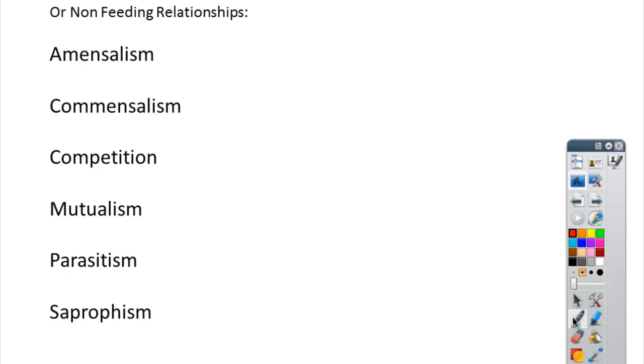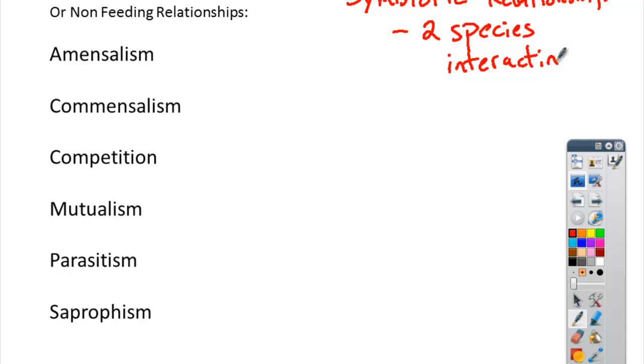And before I go on, I should also start off with this term called symbiotic relationship. Symbiotic relationship just means a relationship or an interaction between two species. Two species interacting in a non-feeding way. So when you see the term symbiotic, just remember we're talking about two species interacting. And that symbiotic relationship can come in these 6 different forms.